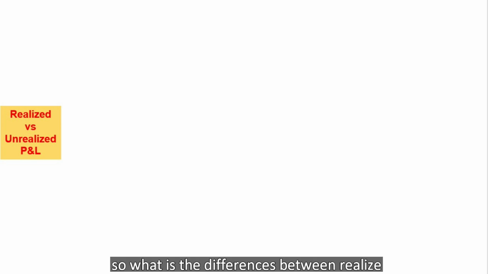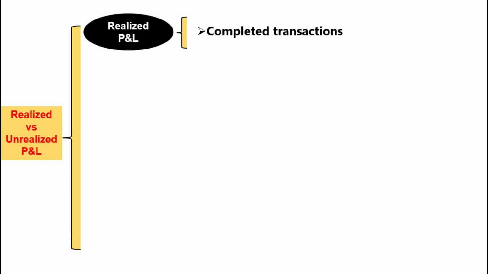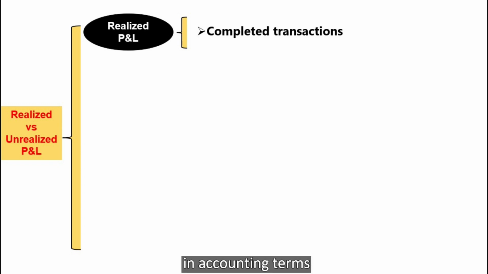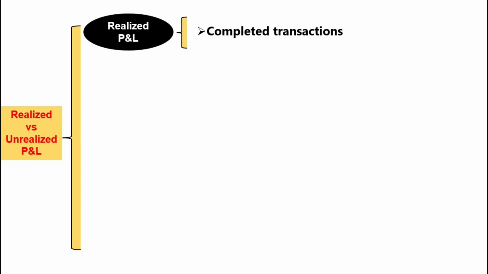So, what are the differences between realized and unrealized P&L? First of all, realized P&L is profit or loss where the position has been closed out, and therefore the profit or loss in cash terms is known with complete certainty. In accounting terms, realized P&L refers to profits or losses from completed transactions.